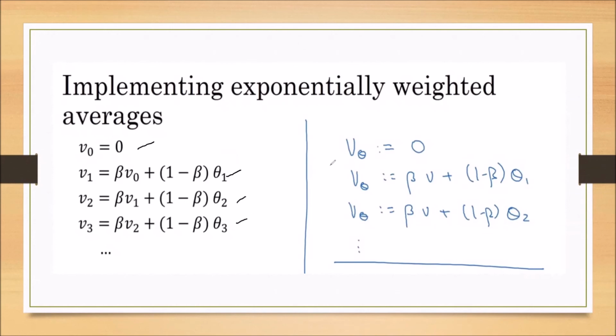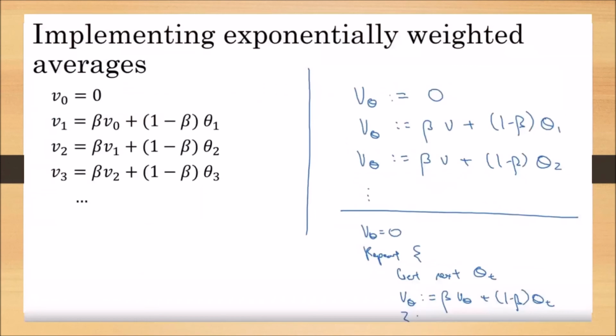But whenever we are writing the program, we can directly write V theta equal to 0, then V theta equal to beta V theta plus 1 minus beta into theta t. We can execute this in a single line. In the first line, we initialize V theta, and in the loop, we write V theta equal to beta V theta plus 1 minus beta into theta t.